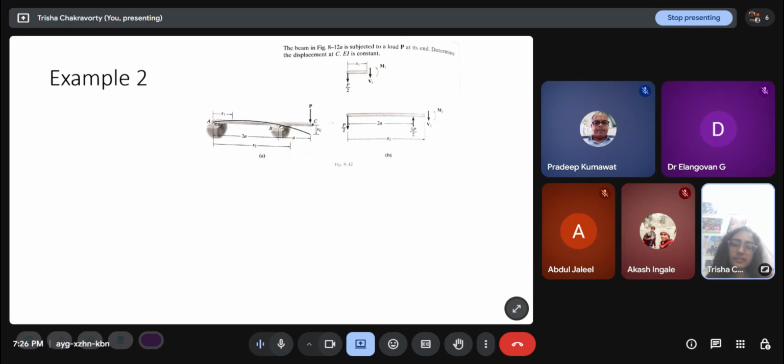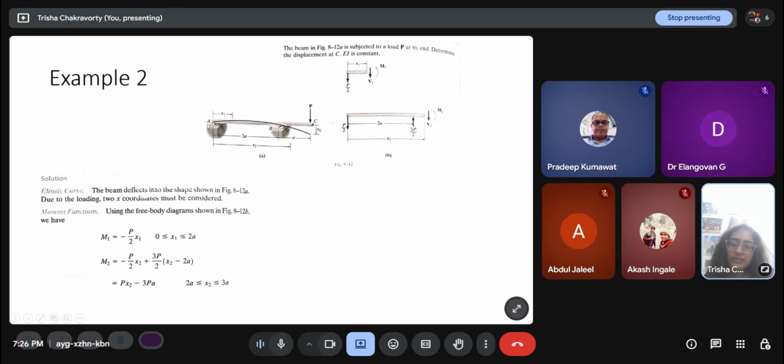So we have to find out the equation. The beam deflects into this shape. It has a load at the tip P. Using the free body diagram, we get M1 in this zone as minus Px1 by 2. x1 is this part and x2 is the next zone. The first zone is x1, the second zone is x2.